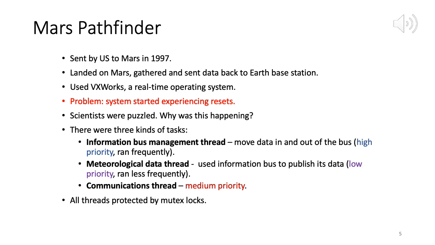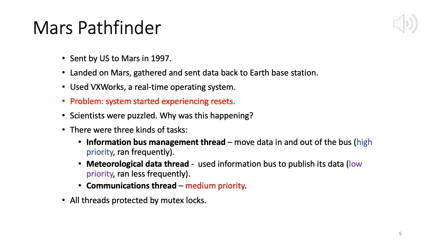Okay. So this vehicle landed on Mars, gathered data and sent data back to the Earth base station. And this machine used a real-time operating system called VxWorks. So the issue that was observed with this machine was, of course it had hardware, and then it ran VxWorks, which is a real-time OS.